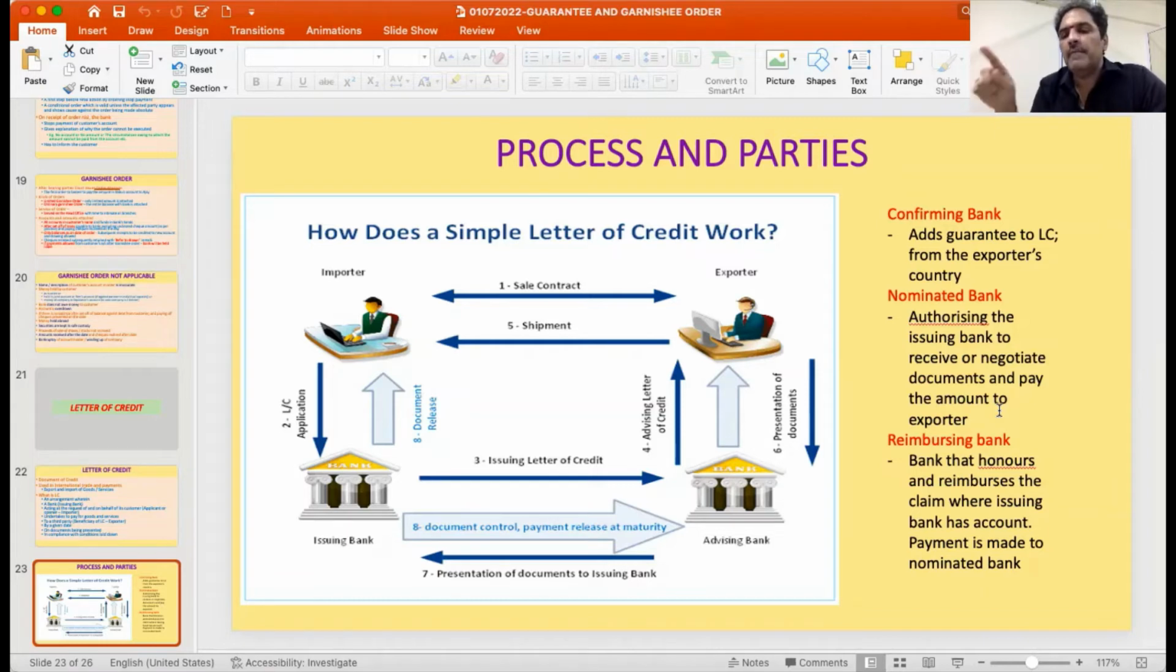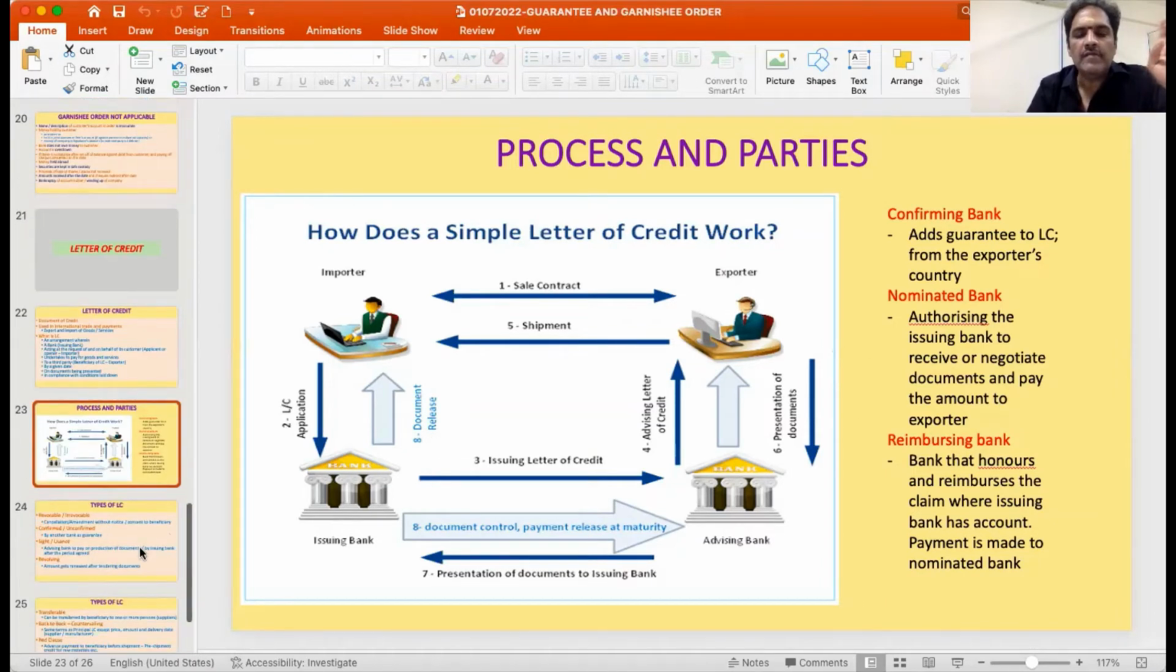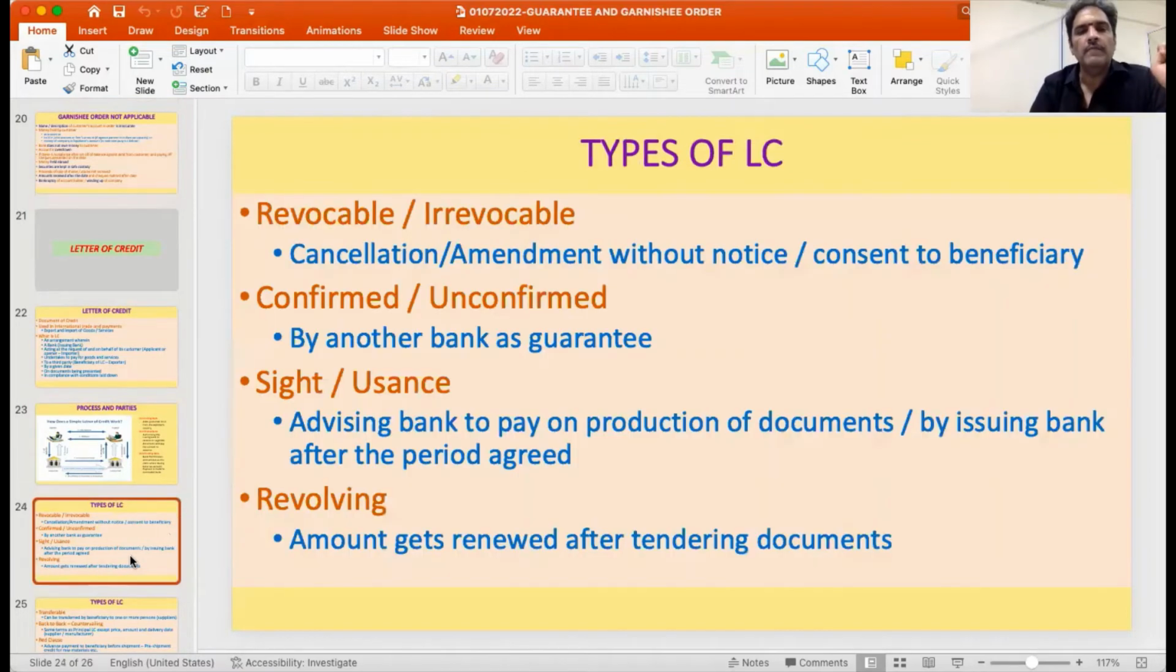For that purpose, the bank where the issuing bank has an account in the exporter's country is what is called a reimbursing bank. So it will make the payment of the amount to the advising bank and to the exporter or the nominated bank, so that finally the payment reaches the exporter and the advising bank releases the documents, and these documents are in turn released to the importer, so that he will go and collect the imported goods. So this is the process, and these are the parties that are involved in a letter of credit. Hope the process is clear.